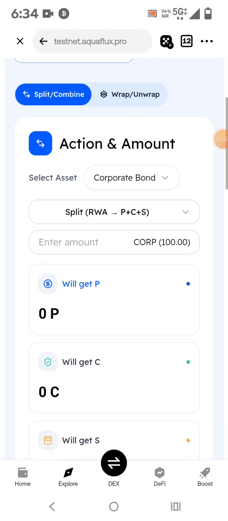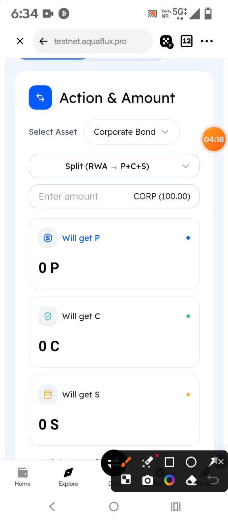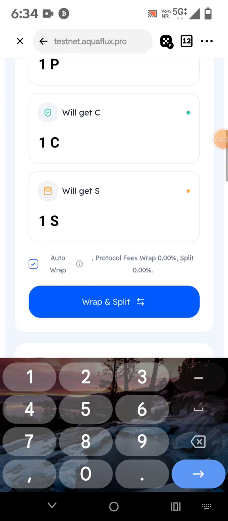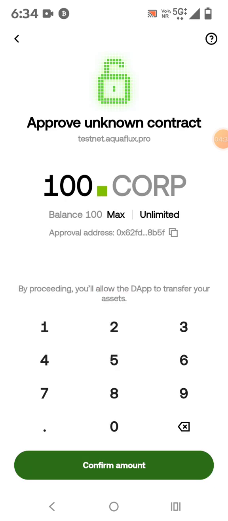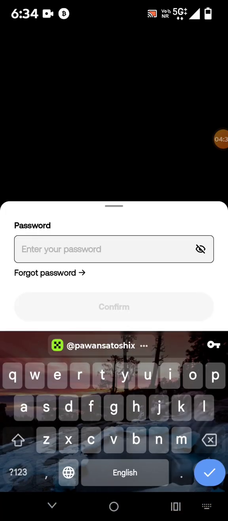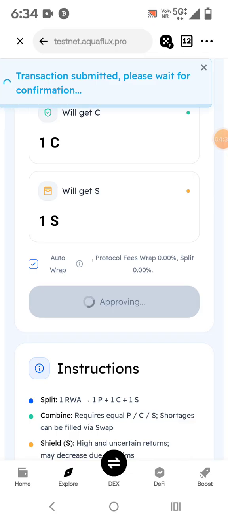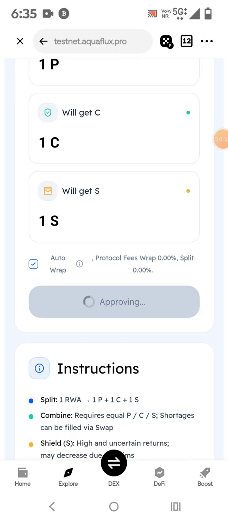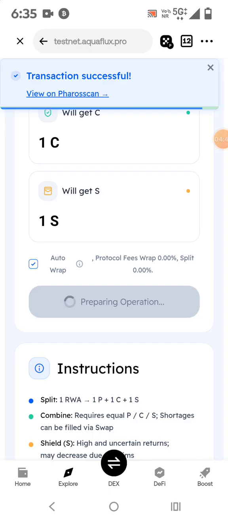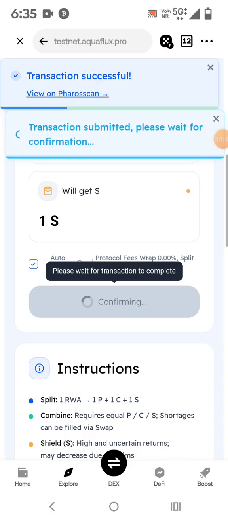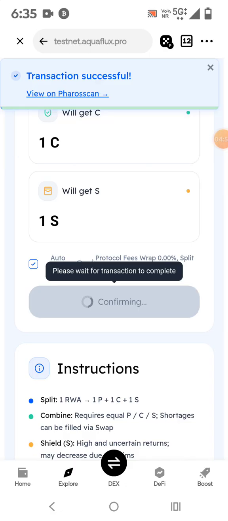So again we will come here. So now what you have to do, suppose you can see now my balance is 100. So here I have to click one wipe, so let me first approve कॉन्ट्रैक्ट. सो पहले हमें कॉन्ट्रैक्ट अप्रूव करना पड़ेगा. So you can see transaction is successful, confirm, done, right?